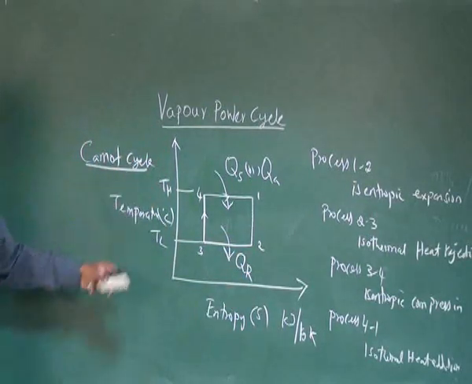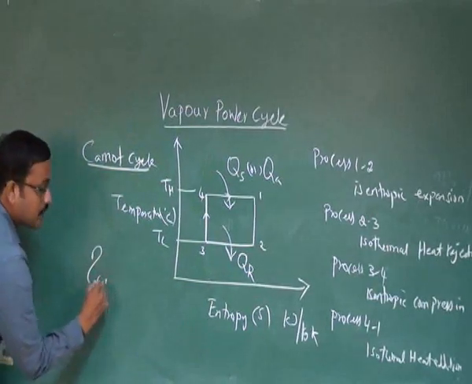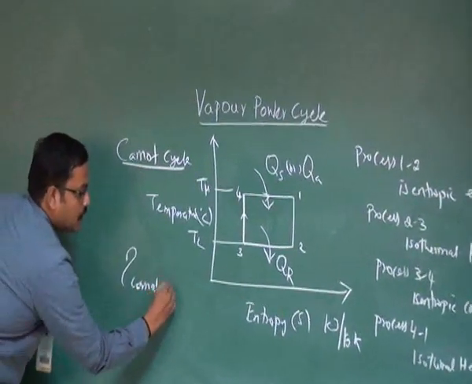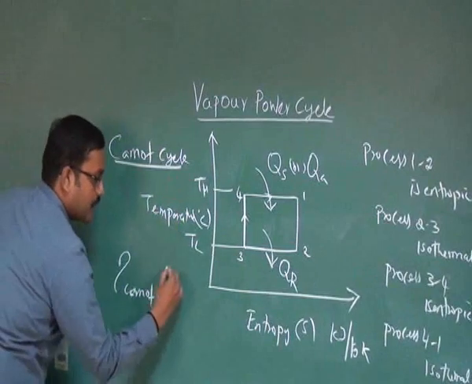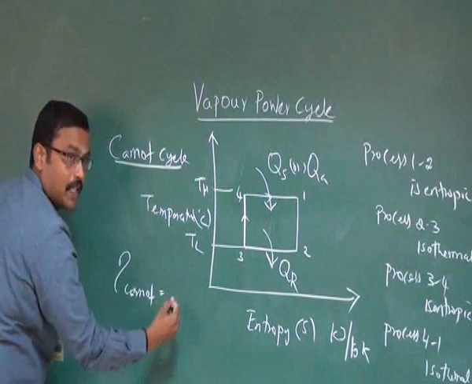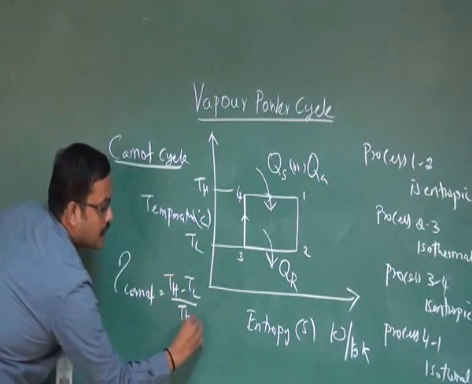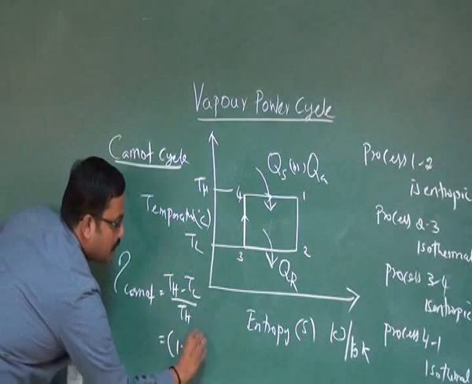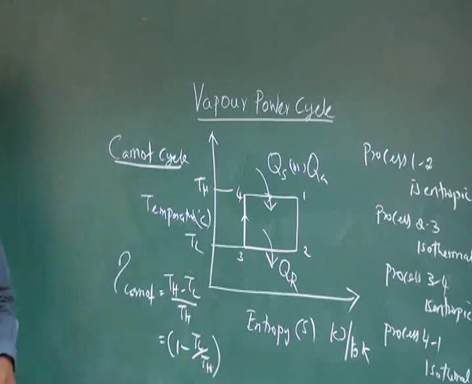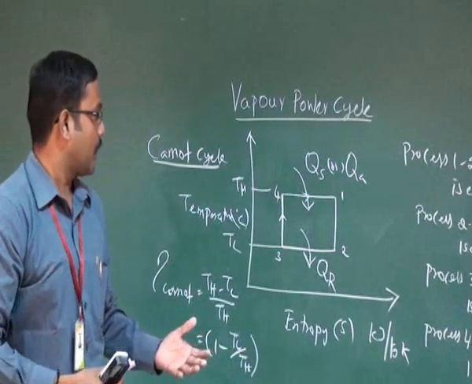So if you write the efficiency of Carnot cycle, eta is the symbol which represents the efficiency of Carnot cycle. It is the ratio between the maximum temperature minus minimum temperature to the maximum temperature. That means TH minus TL divided by TH. It can be written as 1 minus TL by TH. So we know that Carnot cycle produce maximum efficiency when operated at two temperature levels.